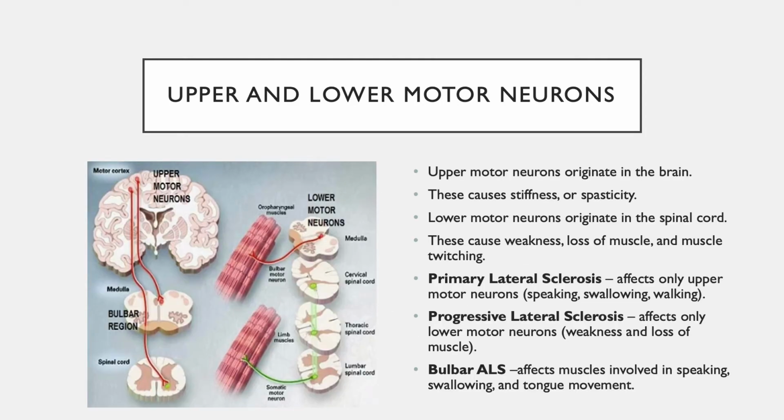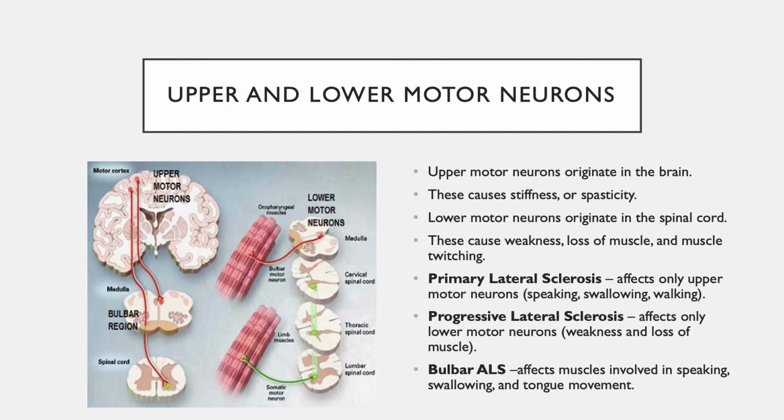As you can see here, there are a few different types of ALS. So you have primary lateral sclerosis, which affects mainly those upper motor neurons. You have progressive lateral sclerosis, which affects mainly those lower motor neurons. Then you have bulbar ALS, which affects those muscles involved in speaking, swallowing, and tongue movement. So here over on the left, you see the upper motor neurons and the lower motor neurons, basically where those are located.